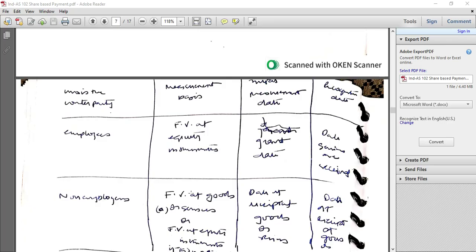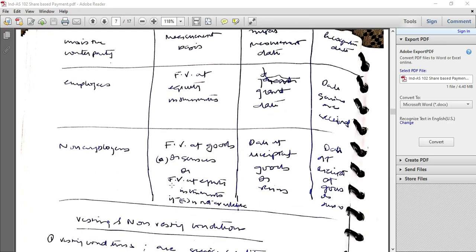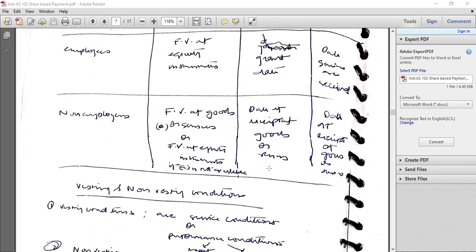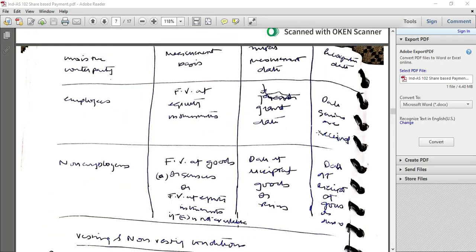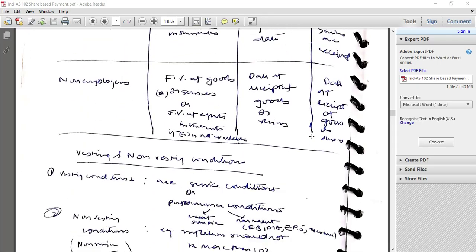For non-employees, fair value of goods or services, or if the fair value of goods or services is not there, then fair value of equity instruments. Date of receipt of goods or services would be the measurement date, and date of receipt of goods and services would be the recognition date.